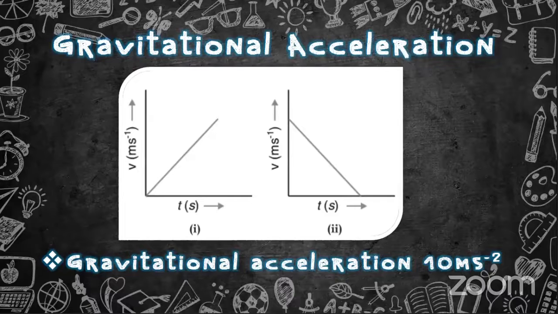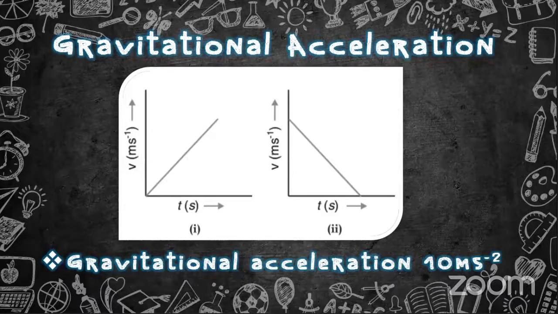Another thing is there. Until now, we discussed a vehicle or object moving in a horizontal line. So what happens if an object is falling down or thrown upward? If an object is falling down, the gravitational pull is there. The earth is pulling the object downwards.